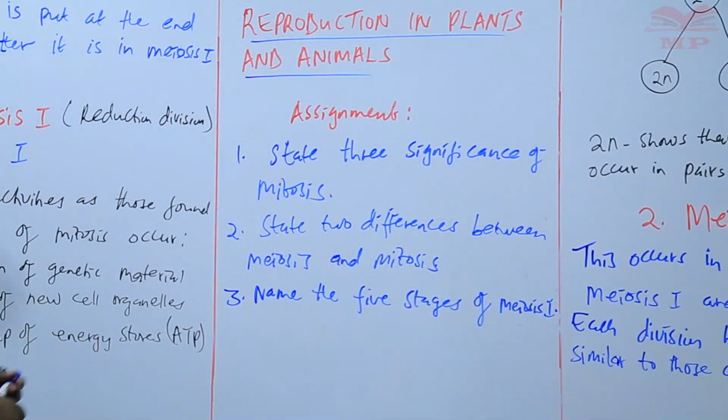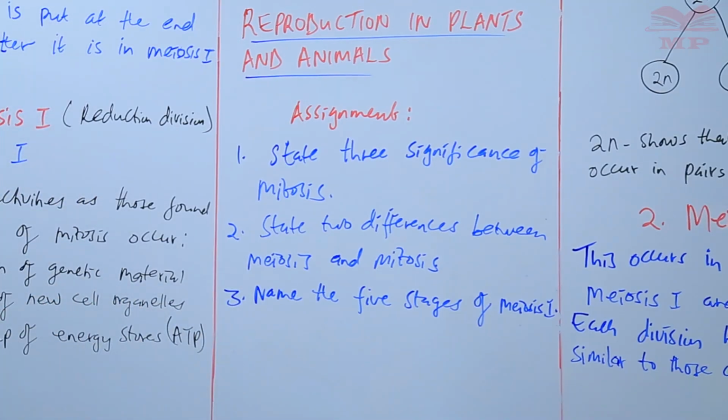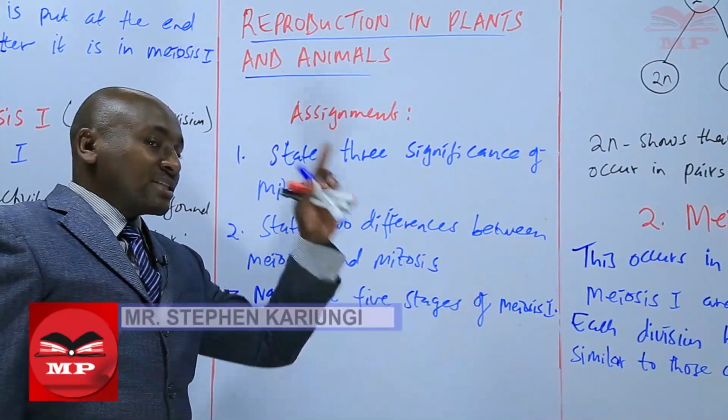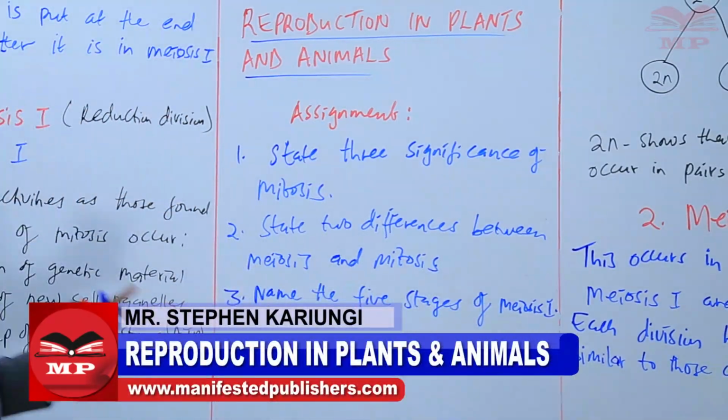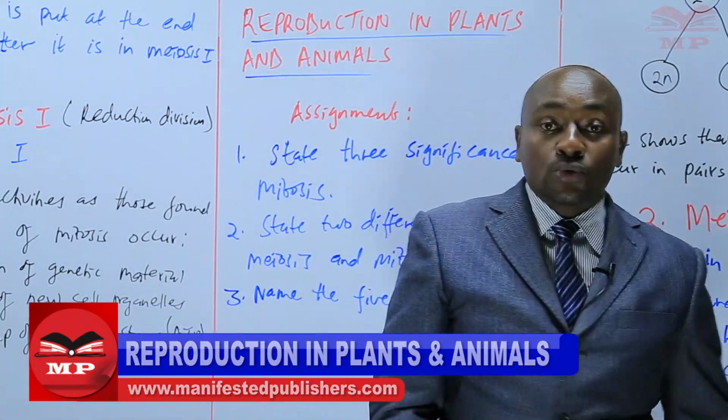So the first question, state 3 significance of mitosis. Number 2, state 2 differences between meiosis and mitosis. And 3, name the 5 stages of meiosis 1. So we shall pick on from there and continue. So see you then.